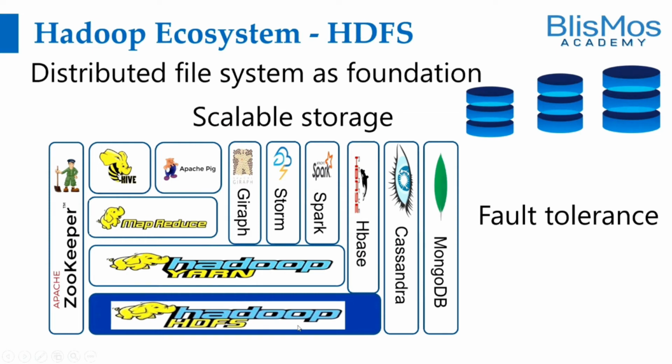HDFS is nothing but Hadoop Distributed File System. This is a distributed file system for scalable storage. Scalable storage means if the data is increasing, it scales automatically, provided you add more nodes, provided you add more systems. And also it takes care of fault tolerance.